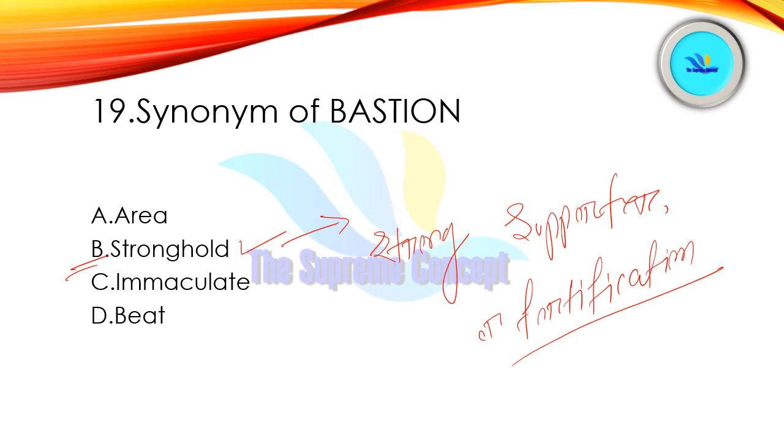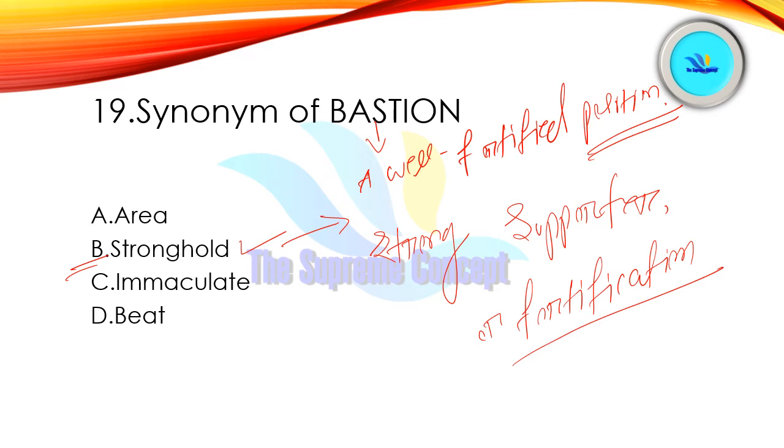In ancient times, kings used to do this. Okay, to build forts around their kingdom, right? So yeah, you can delete that here. And bastion means it is also a well fortified position, we can say, or a person or group of things that strongly defend some principle, right? So stronghold is the correct synonym here.